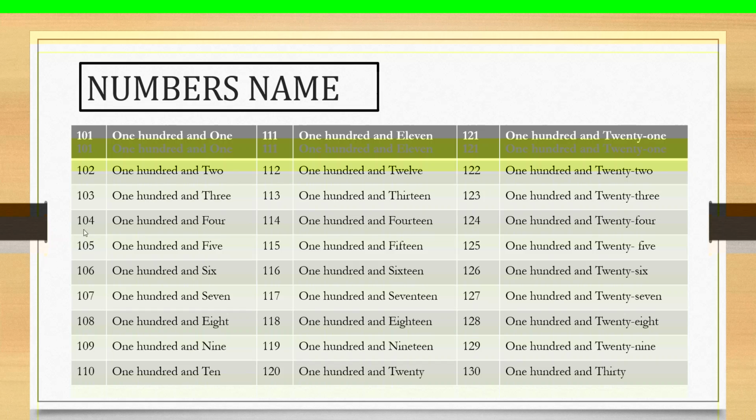Next number 104. Who can read the number 104? O-N-E, 1, H-U-N-D-R-E-D, 100, A-N-D, and F-O-U-R, 4. Then next number 105. O-N-E, 1, H-U-N-D-R-E-D, 100, and 5, F-I-V-E, 5. Next number 106. Who can read the number 106?